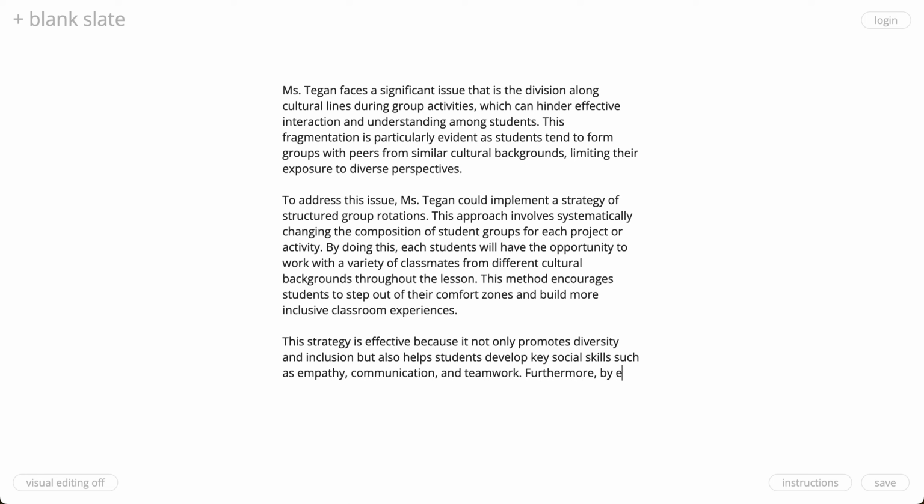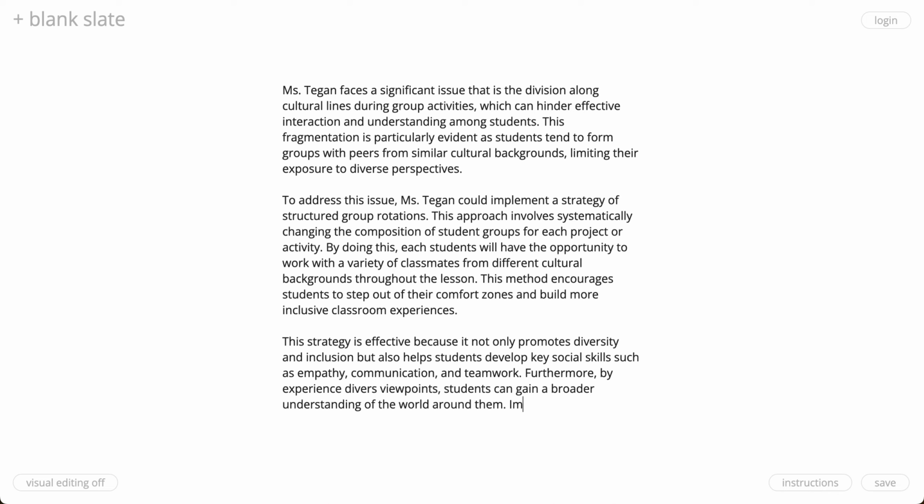Furthermore, by experiencing diverse viewpoints, students can gain a broader understanding of the world around them. What else if I want to say anything else? Let me do one more sentence here. Remember that this response needs to be between 150 to 200 words. I bet it's about that, but let me put in one more sentence to sort of solidify my recommendation for